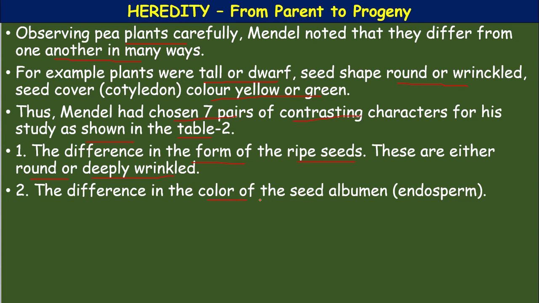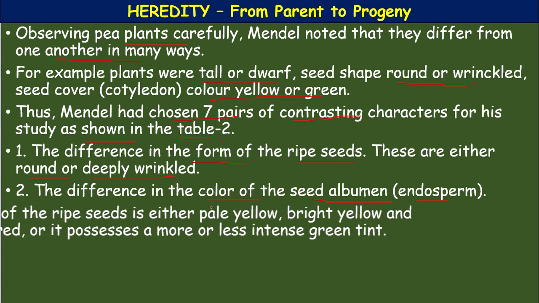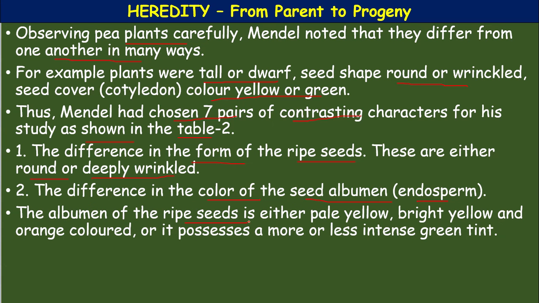The difference in the color of the seed albumin, that is endosperm. The albumin of the ripe seed is either pale yellow, bright yellow and orange colored, or it possesses a more or less intense green tint.